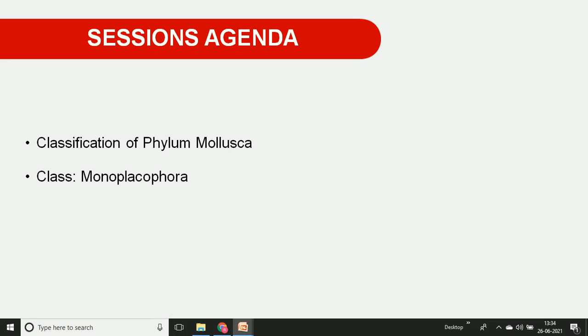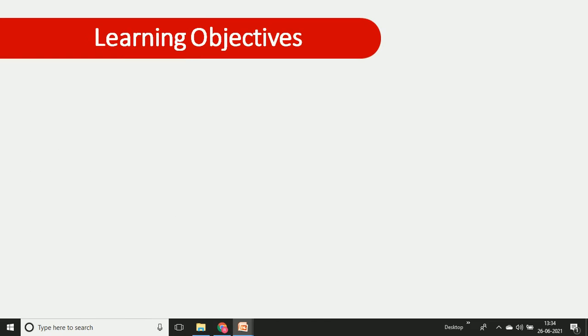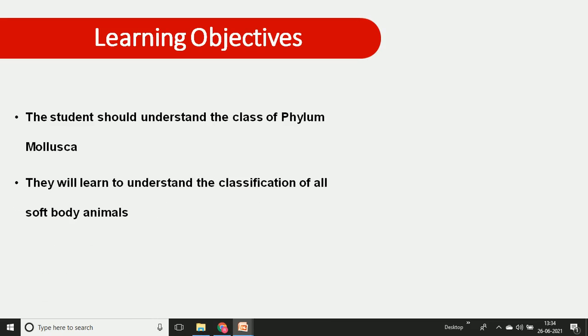The first class is Monoplacophora, the second is Polyplacophora, and the third is Scaphopoda. We discuss these 3 classes in today's session with suitable examples. In learning the classification you can understand how to classify molluscan animals and which are the peculiar characters of each class.